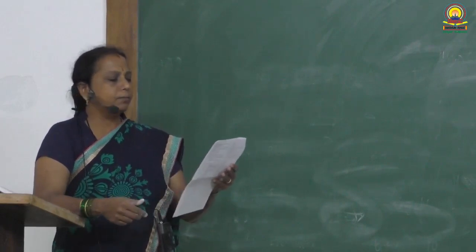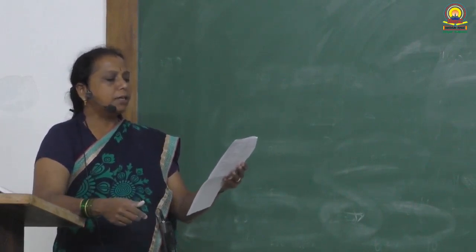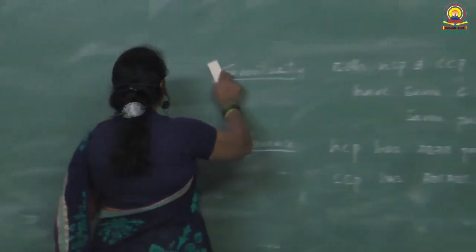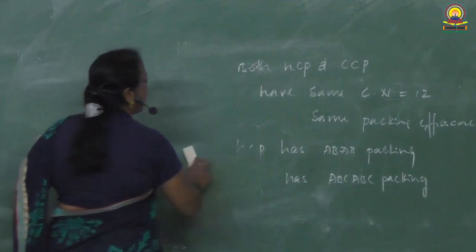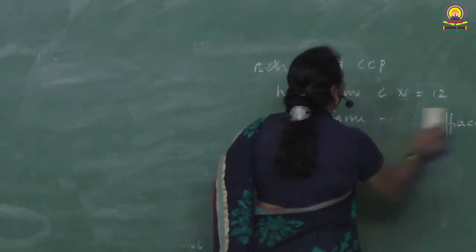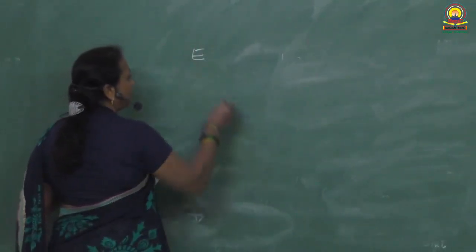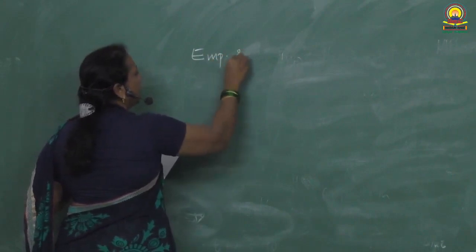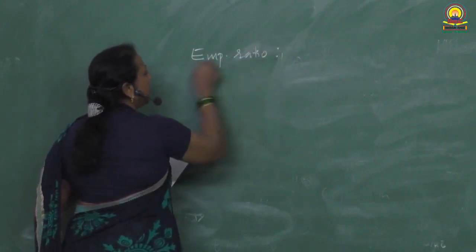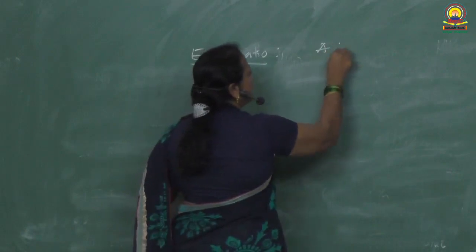Question number 14. In a compound, atoms of A form CCP, atoms of B occupy all the tetrahedral voids, and atoms of C occupy all the octahedral voids. So, what is the formula of the compound? Whenever we want to write the formula, we should have the empirical ratio. The empirical ratio is A is to B is to C.